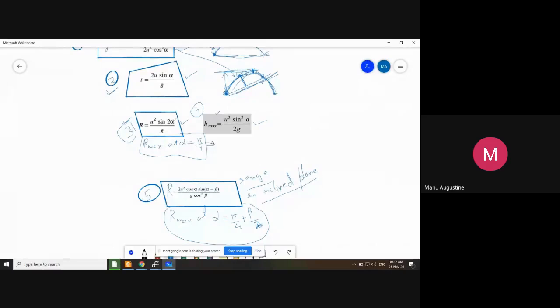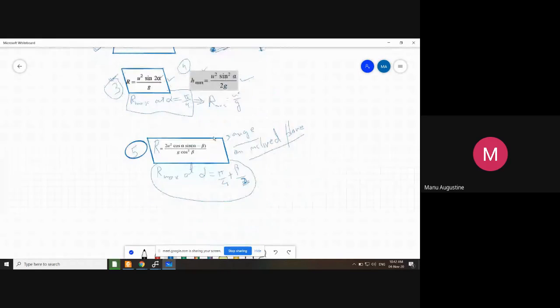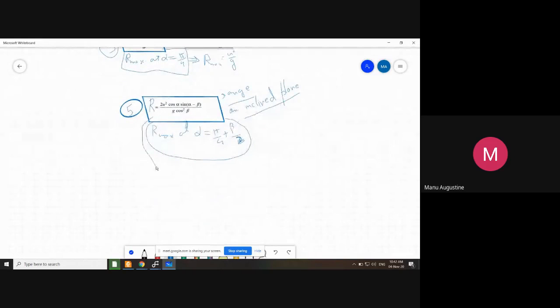If you want to remember it separately then you can write it as r max is equal to u square by g. यहां पर क्या बनेगा? If I substitute my alpha equal to pi by 4 plus beta by 2 in this, then what will be obtained here?